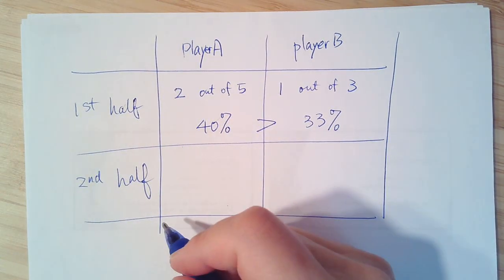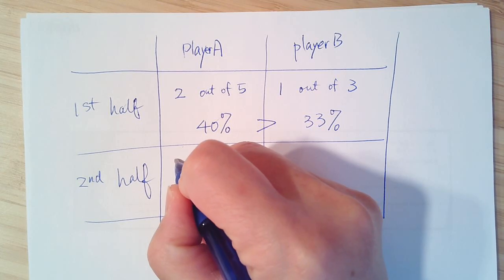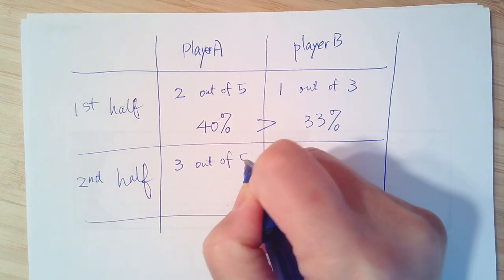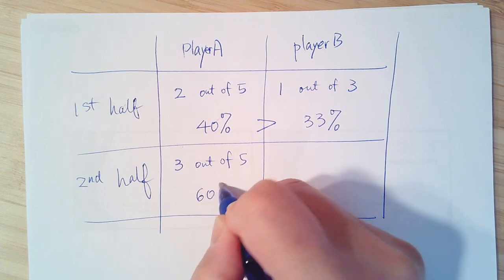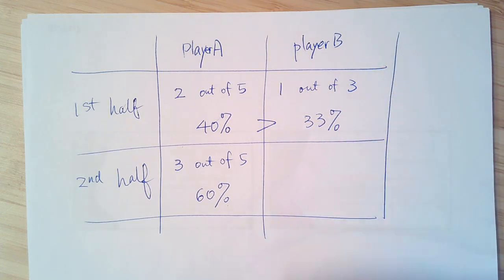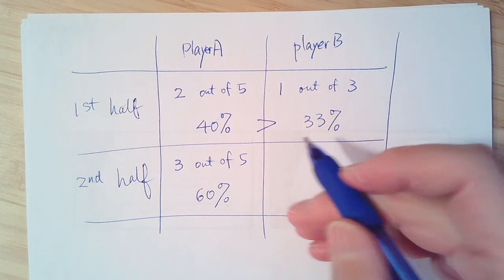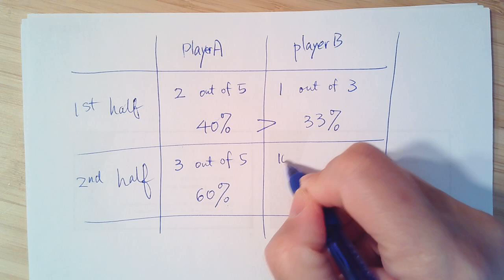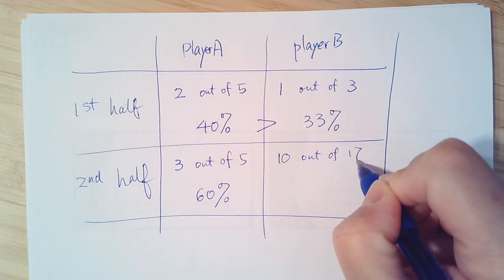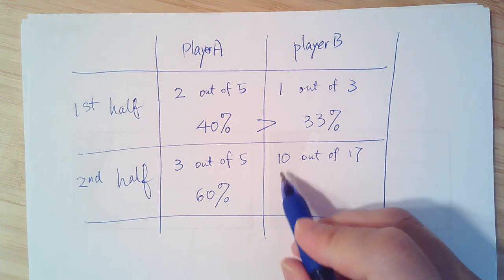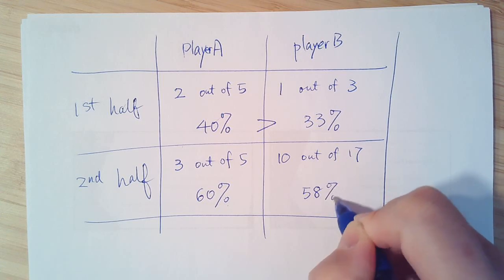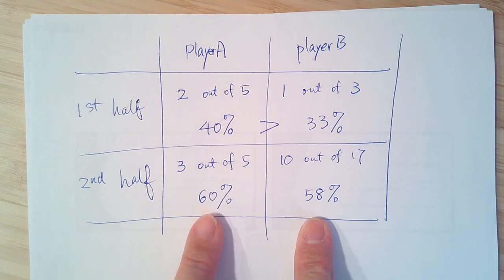Okay. Now in the second half, player A made 3 out of 5. So the shooting percentage will be 60%, right? Out of 5. And this one, because he was in the whole half, and he is shooting like crazy, he made 10 out of 17. Can you find the percent, 10 out of 17? Guess what? I tell you, 58%. Just by looking at the shooting percentage, you think this guy is better.